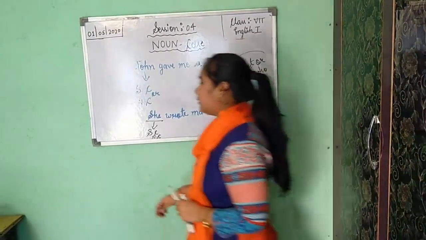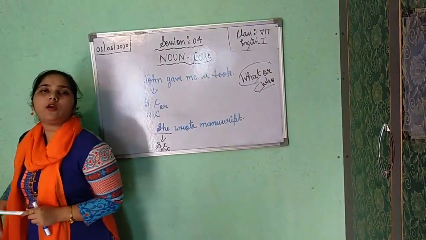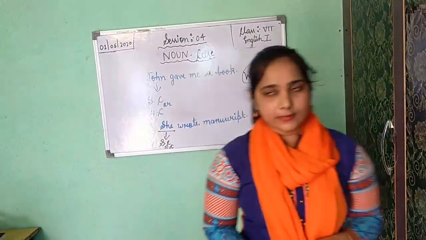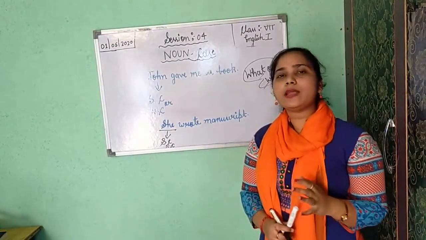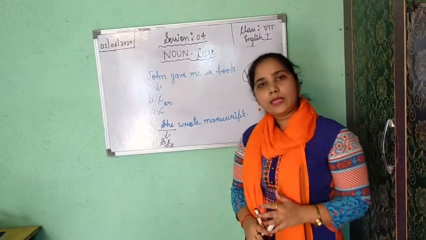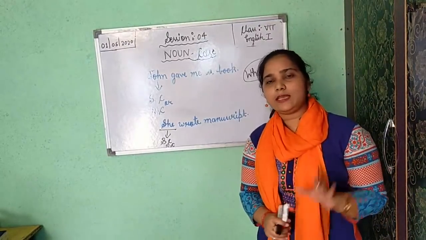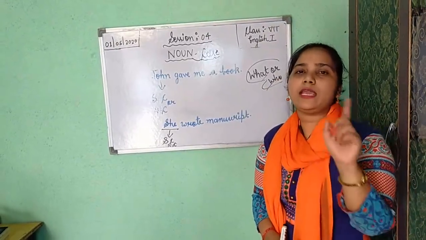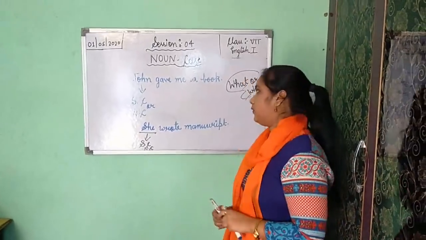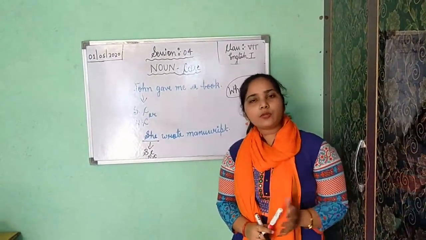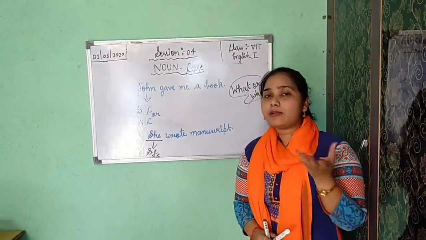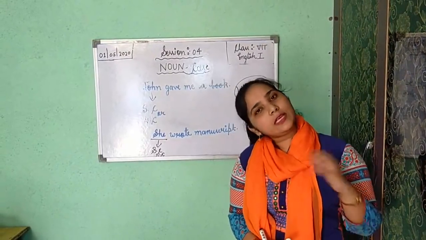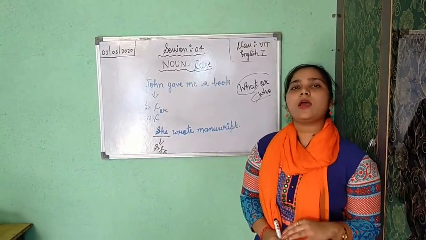Now the second one is our objective case, or accusative. Either you can say objective or accusative. Both are different words given to the same case. Now object, I have told you, object is the receiver of the action. The thing or the person who is receiving the action, that is known as object.